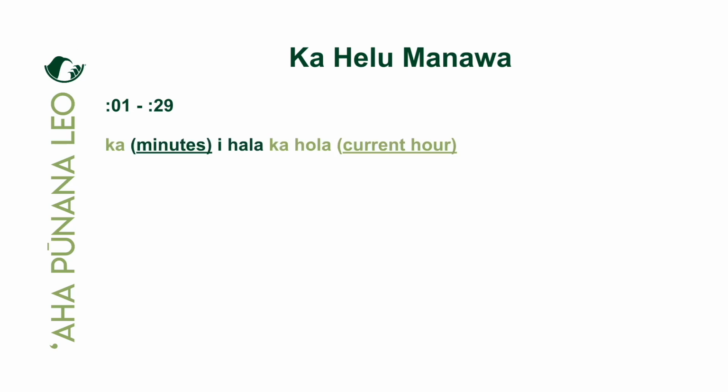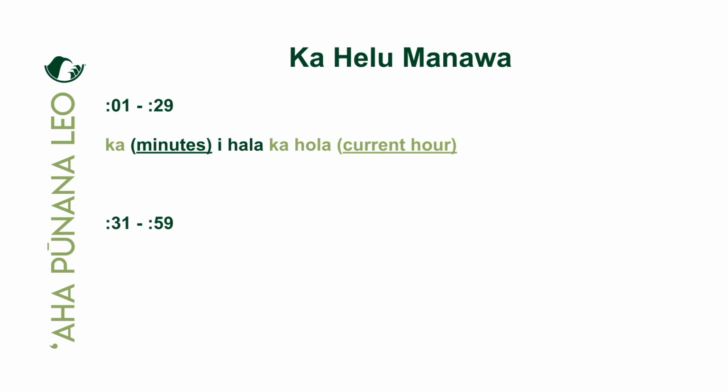Those times would generally take on this phrase: ka followed by the amount of minutes or time, i hala ka hola of the current hour. Whatever that amount is, whether it's 1 minute, 13 minutes, 29 minutes, i hala ka hola of whatever hour it currently is.